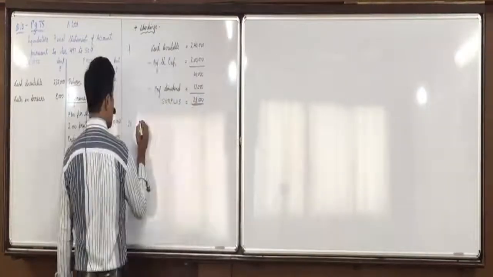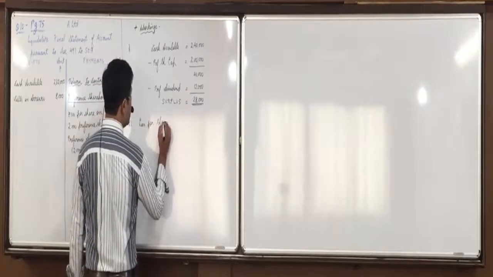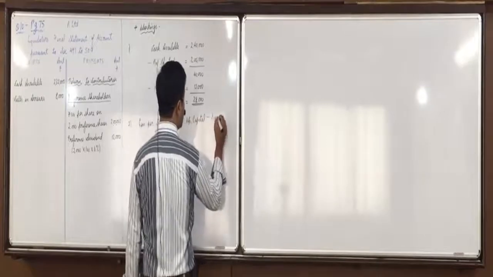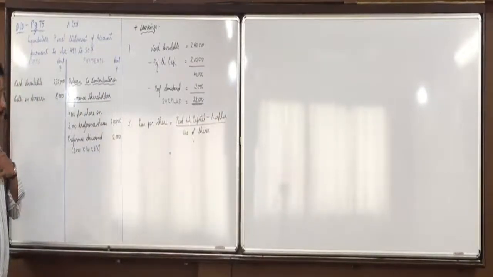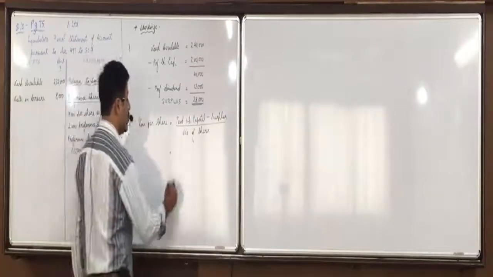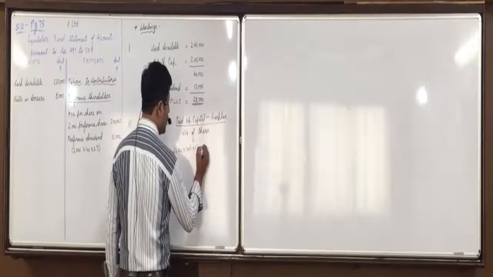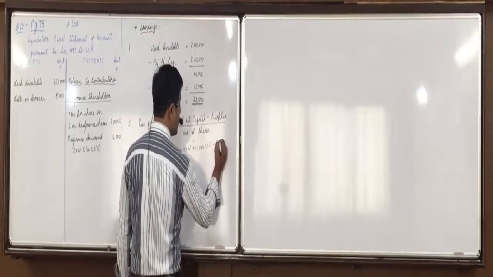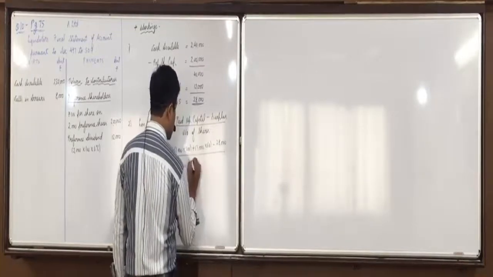The formula will be loss per share is equal to paid up capital minus surplus upon number of shares. Okay, paid up capital minus surplus upon number of shares. Now what is paid up capital? 1,000 into 100 for the first one plus 1,000 into 60 for the second one minus surplus of 28,000 upon 1,000 plus 1,000 number of shares.